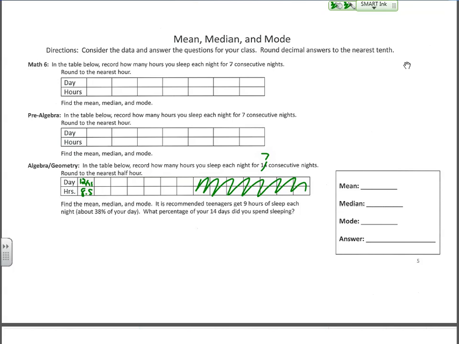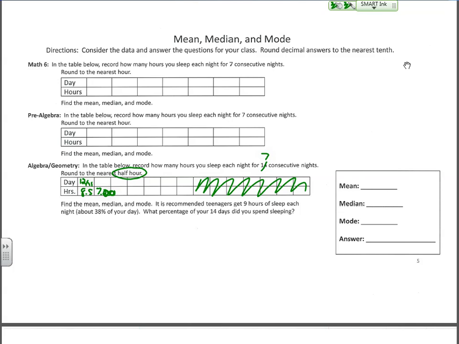If you get 7 hours and 10 minutes, you can round that up to 7.25. It's 0.25 because 15 minutes is a quarter of an hour, right? But then once you get that all filled out, you need to find the mean, median, mode. Oh, this says round to the nearest half hour, doesn't it? Well, there you go. I guess round to the nearest half hour. Okay, so if you got 7 hours and 10 minutes, you would round that to 7.00.